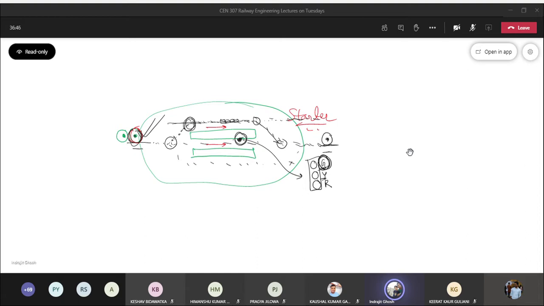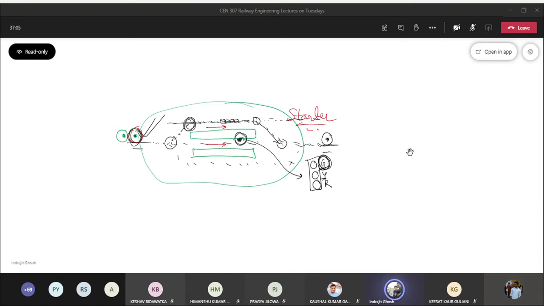Based upon last week's discussion, we can say that at the starter location also there can be a special signal. What is that? How many of you have gone through the presentation? Let me see.